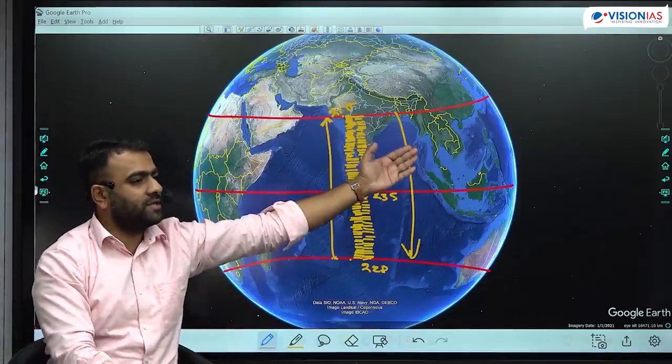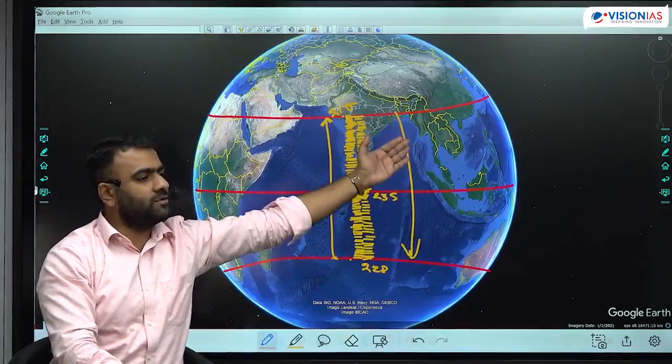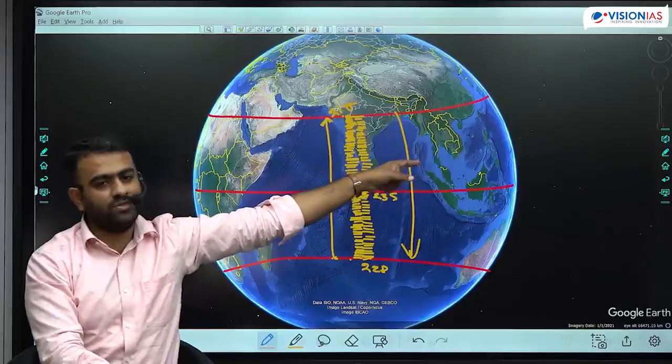You give a month further, towards the north, further towards the north, further towards the north. On 21st of June, you will see the maximum position of the sun towards the north.